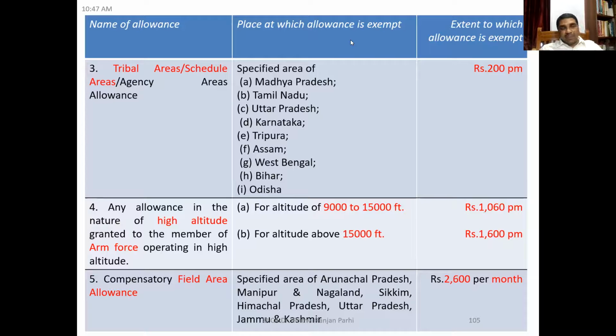Then compensatory field area allowance. Okay. Compensatory field area allowance, specified areas of Arunachal Pradesh, Manipur, Nagaland, Sikkim, Himachal Pradesh, Uttar Pradesh, Jammu and Kashmir. 2,600 rupees per month is exempt. Okay, if it is given as compensatory field area allowance.